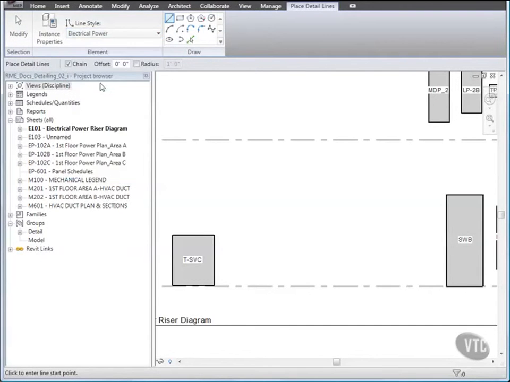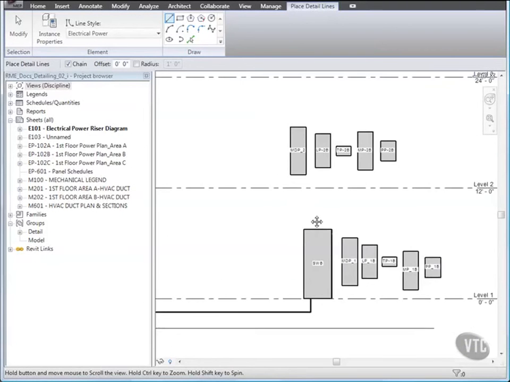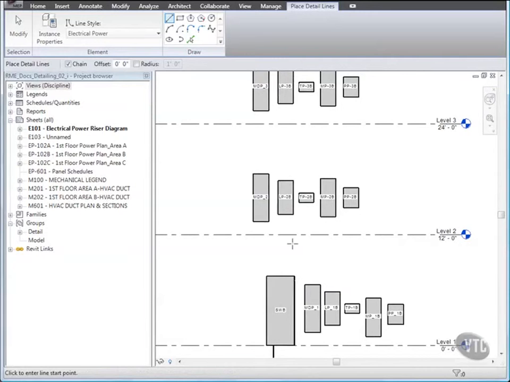Then, beginning at the transformer, draw lines to represent the wiring to the switchboard as shown. Then press Escape. Then, using the same method, add lines to represent wiring between the switchboard and a panel on level 3 as shown.